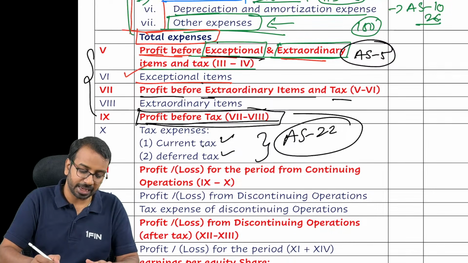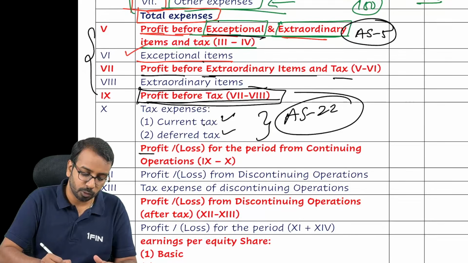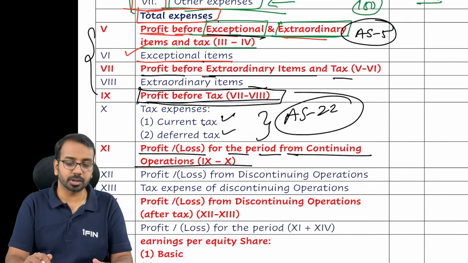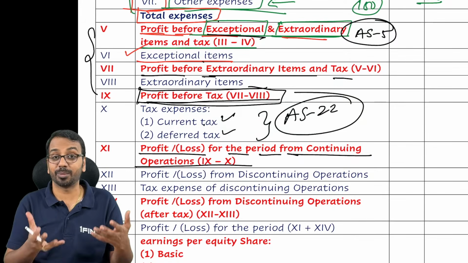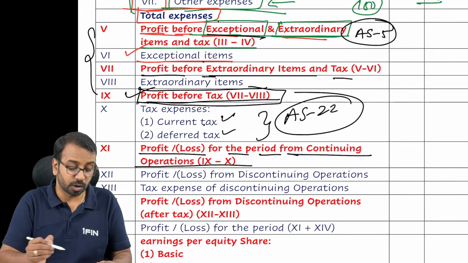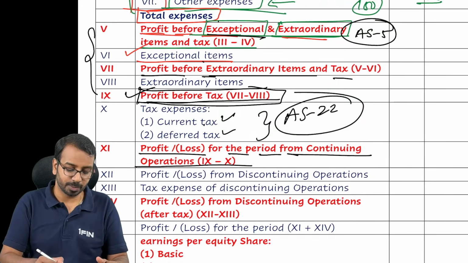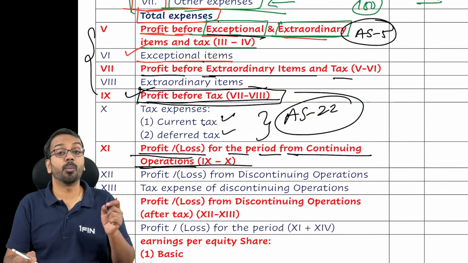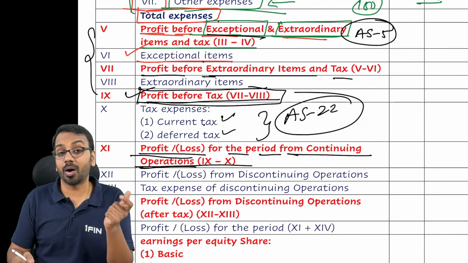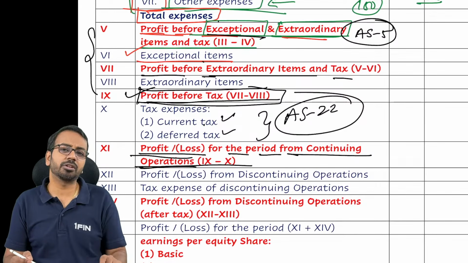After you reduce the tax, we get something called profit for the period from continuing operation. Sir, what is this extra item every time? We thought after profit before tax, if you reduce taxes, you'll get profit after tax. Yes, this is profit after tax only, but from continuing operations. Sir, what is this continuing operation?